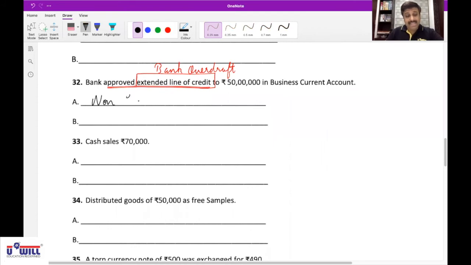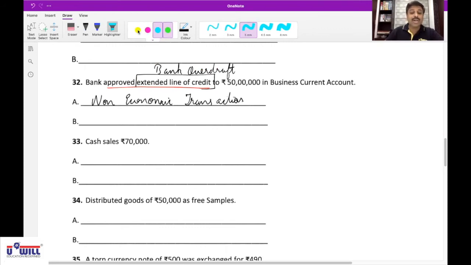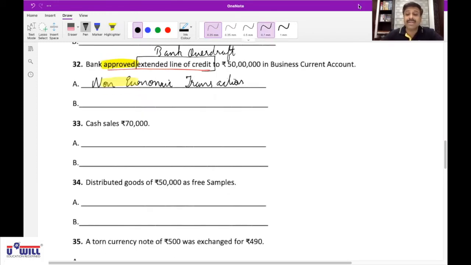Yes, we have done this earlier also. The bank has only approved it. Until we receive that money, it's a non-economic transaction. Do you all understand this? Yes, sir. Non-economic transaction, reason: the bank has only approved it. We have not yet received that line of credit. Once the money is received, then only we can say it is an economic transaction.